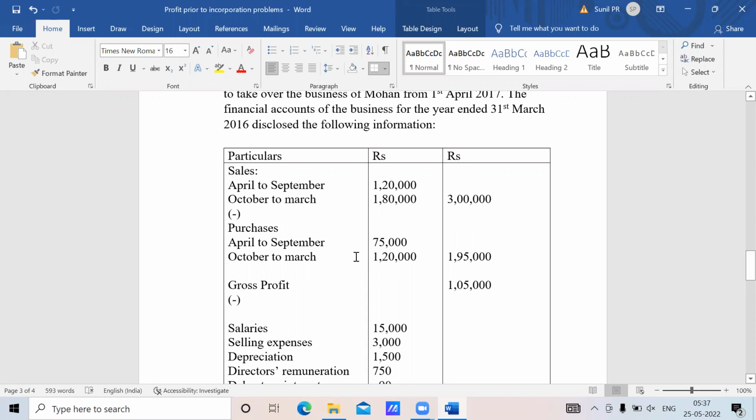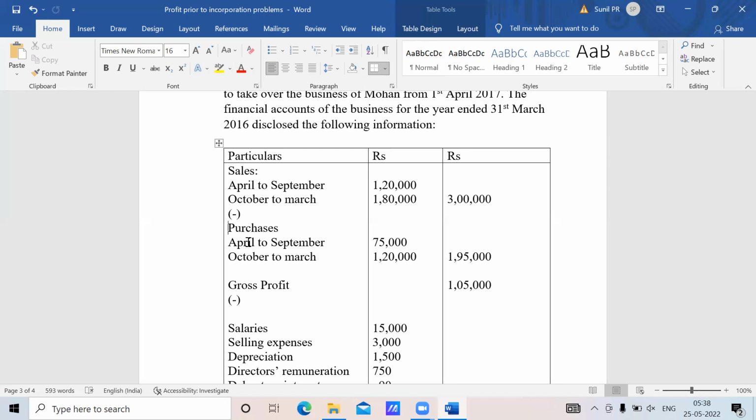See, don't take any purchases or sales. Sales and purchases, we need to calculate only to compute gross profit. So do not take them once again. In the next problems, you will understand. Suppose purchases is given, sales is given, and gross profit is not given. We use sales, purchases, closing stock, and opening stock to compute the gross profit. Here in this problem, no need to take sales and purchases, because gross profit we already know.